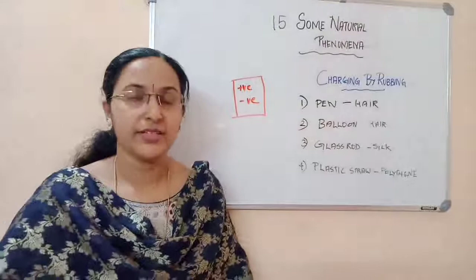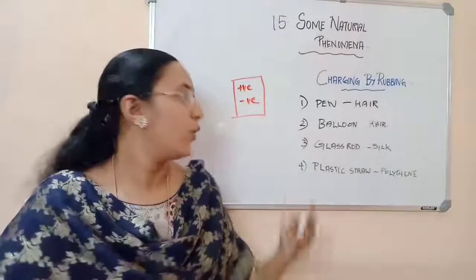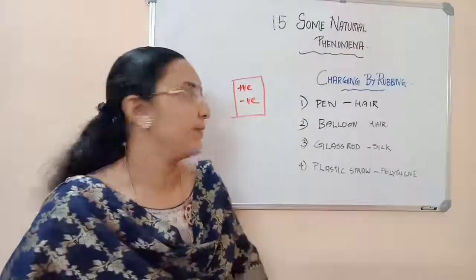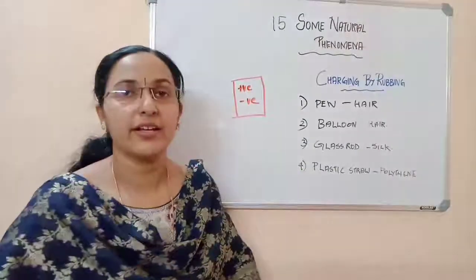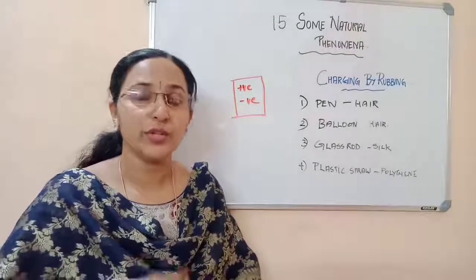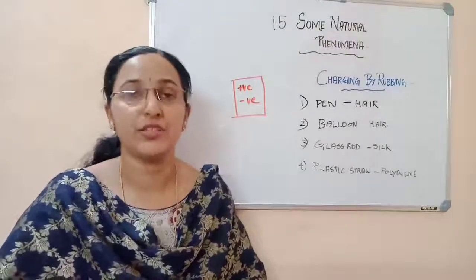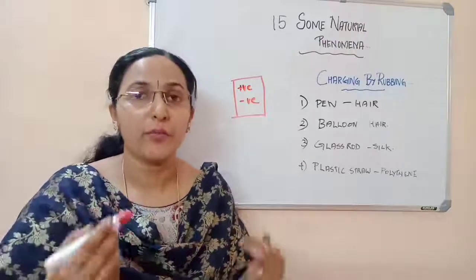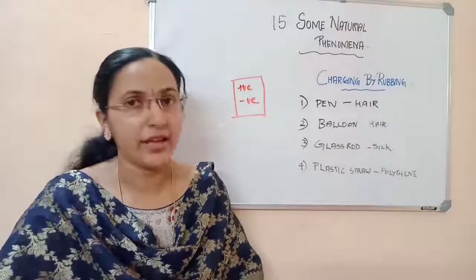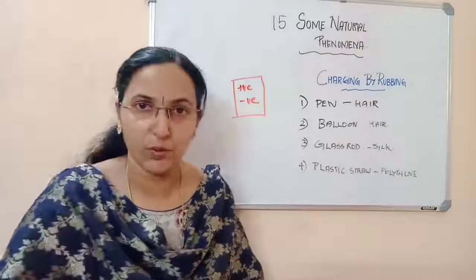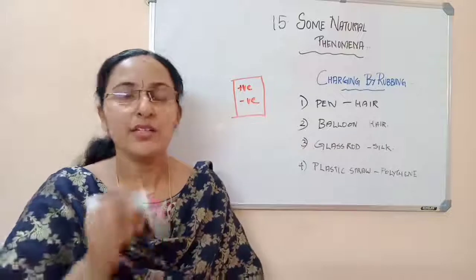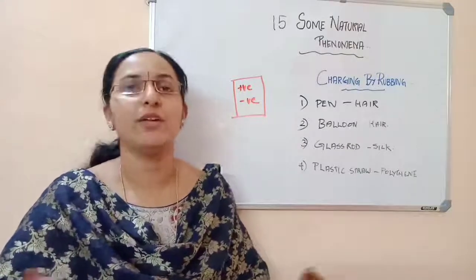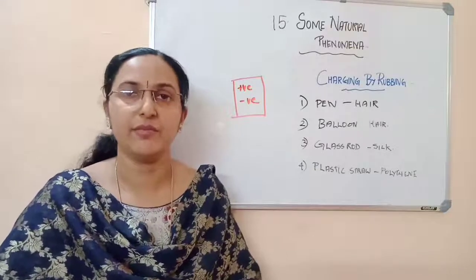So when we rub this pen on the hair or a glass rod on silk, what is happening exactly there? They are getting charged. The pen gets positively charged and the hair gets negatively charged. In order to regain its lost negative charge, the pen will attract bits of paper. They cannot attract a book. They cannot attract your pouch. They can attract only small bits of paper. After some time, they will become normal.